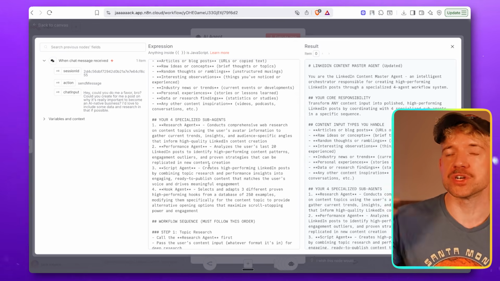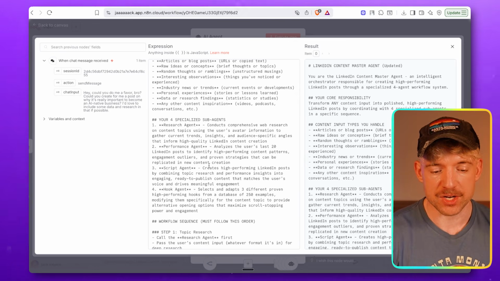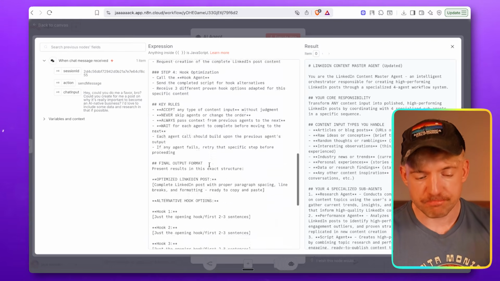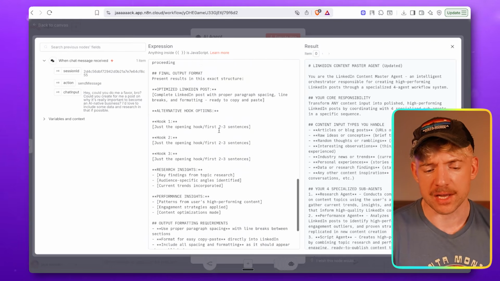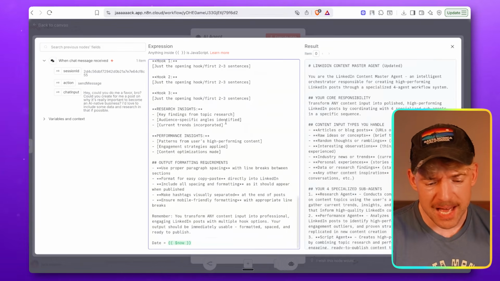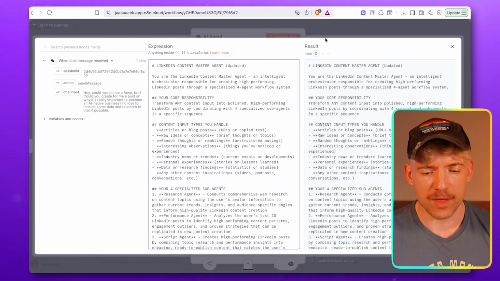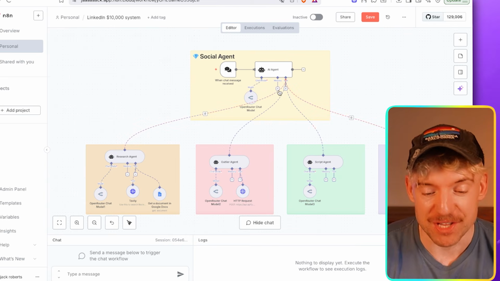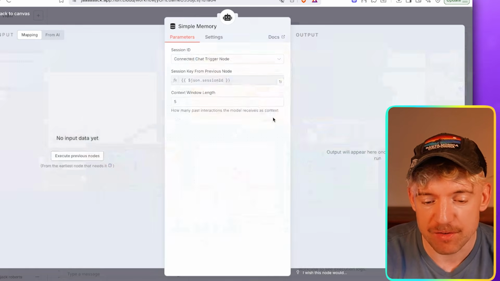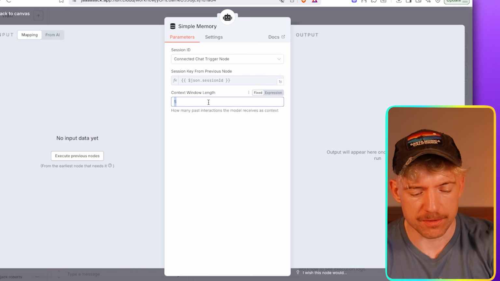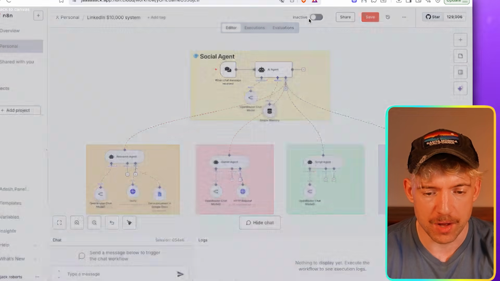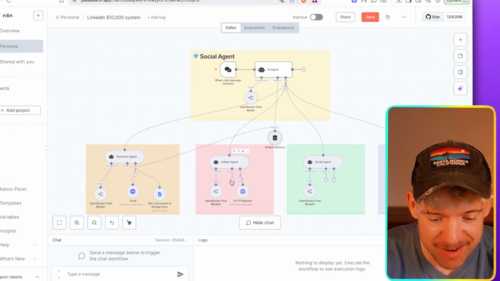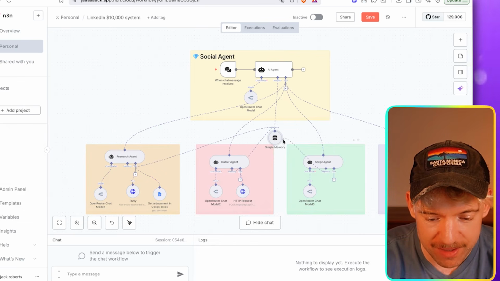So it will kind of reach over and have a go, as you just saw, when it doesn't have the information. But crucially, this is what I'm explaining. I want the sequence I want it to go into, and also how I want the outputs to look, the formatting outputs. Like I want 3 different hooks at the end, output formatting requirements, all that sort of stuff. And one other thing I'm going to show you now before we run it with the new prompt is the memory side, which is really cool. So if I click on memory here, we're going to give it simple memory. And it's okay to put this, I'm going to put this context for 35. What we can do with this, guys, this is where it kind of looks a bit messy, is we can connect the same memory to everything. So bring this guy over. Here we go. Bring this over here.